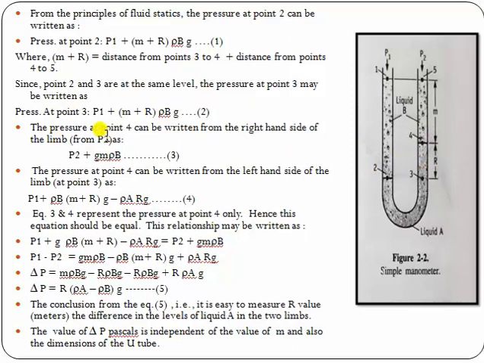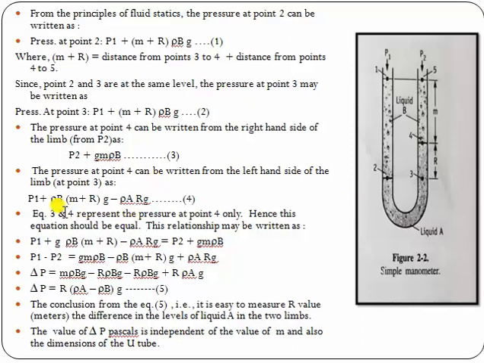The pressure at point 4 can be written from the right hand side of the limb, that is the P2 side, as P2 plus g M rho B. The pressure at point 4 can also be written from the left hand side of the limb, from point 3, as P1 plus rho B (M plus R) g minus rho A R g.